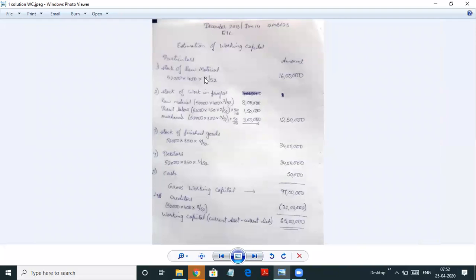If it was 30 days, it would be 30 divided by 360 days. If it was 3 months, it would be 3 by 12 months. Here it is weeks, so 4 weeks divided by 52 weeks. So you get it as 16 lakh rupees.